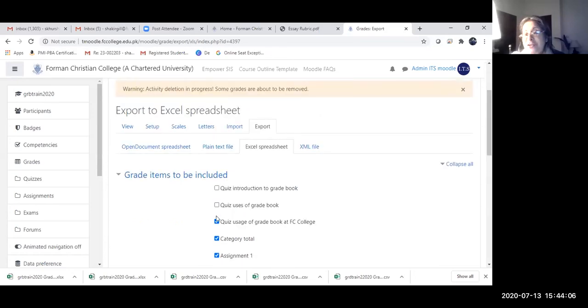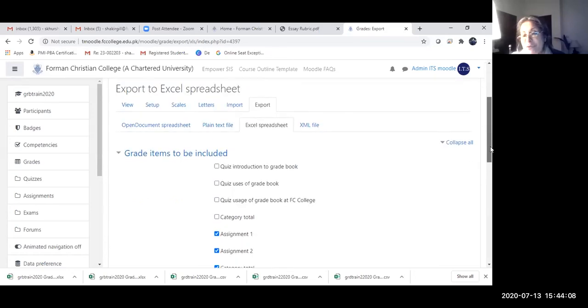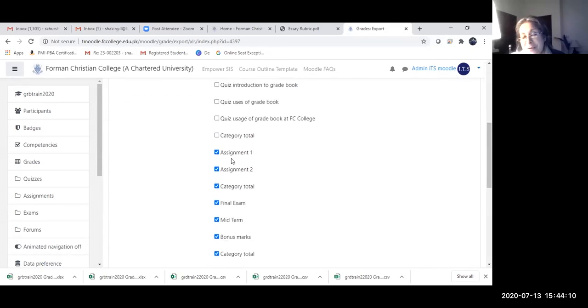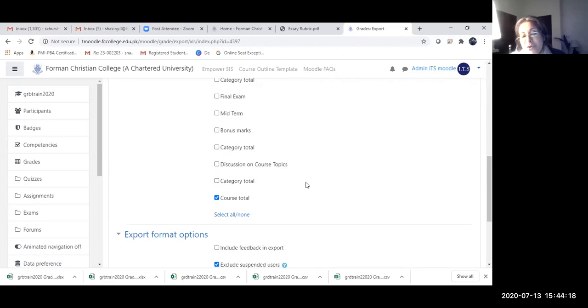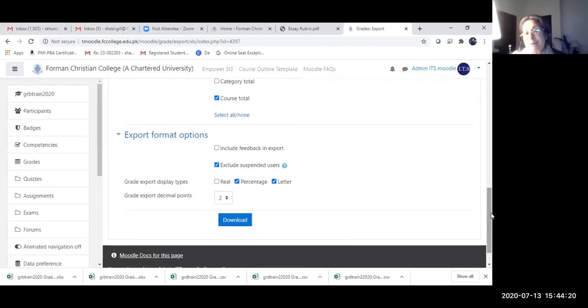You cannot automatically import or export them from Moodle to Empower. That's the catch. At the end of the day, you're still doing double the work. So I think that is an area where Shakir has the expertise. I think there is no integration between the two. Shakir, you can't put in a plugin to do that?